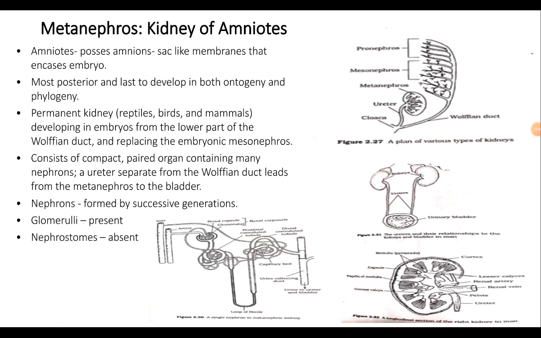The metanephros type of kidney, which is called the kidney of amniotes, is found in vertebrates that possess amniotic sac-like membranes that encase embryos.